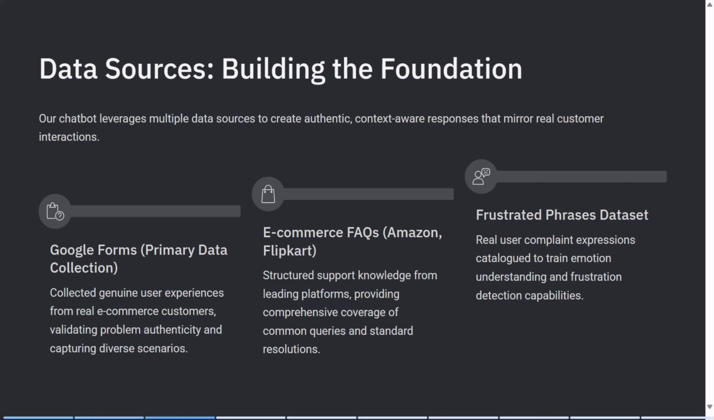To solve this problem, we built our system on real and meaningful data. First, we collect our primary data using Google Forms. This helped us understand real user experiences and also validate that frustration with chatbots is actually a real problem. Second, we used FAQs from platforms like Amazon and Flipkart. This gave us structured knowledge about common customer queries and their expected responses. Third, we created a database of frustrated phrases. These are real complaint expressions that users use when they are unhappy. So overall, our system is not based on assumption. It is based on real world data.